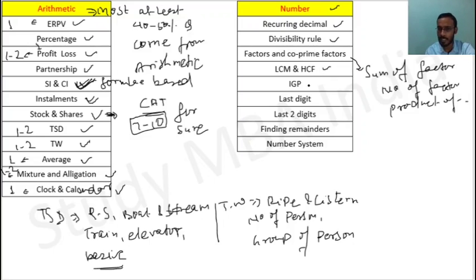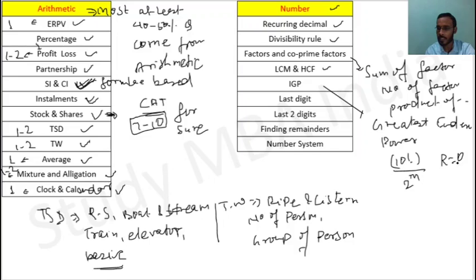LCM HCF based. This is IGP, the greatest index power. This is basically the greatest index power. Greatest index power question is like, let's say in 10 factorial, if we divide it by 2 raised to the power m, and if I say the remainder is 0, the maximum value of m will be what? So we have to find out the max of m. That type of questions basically.